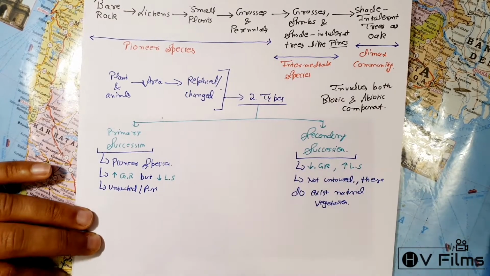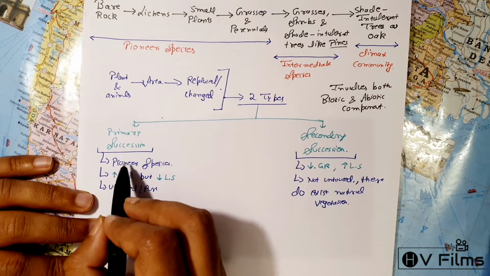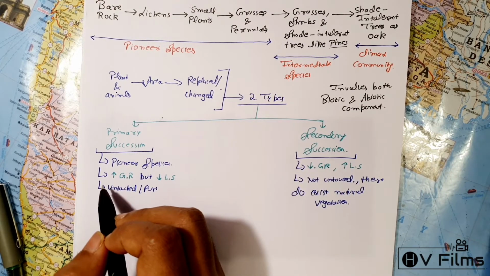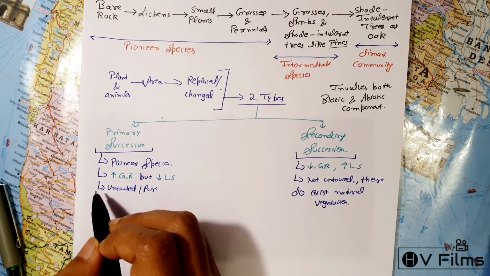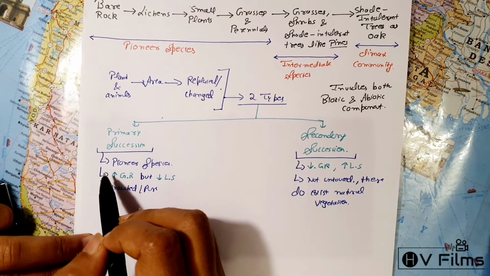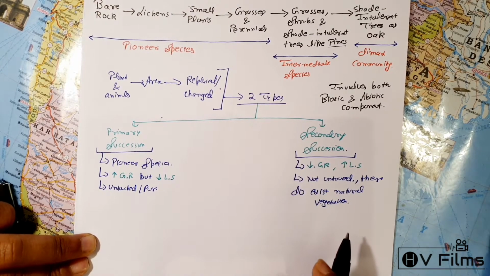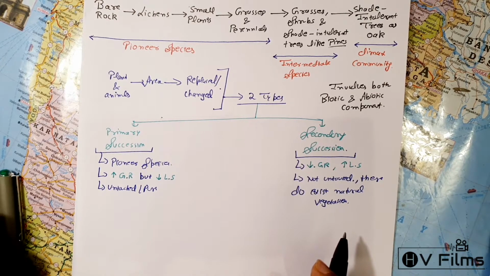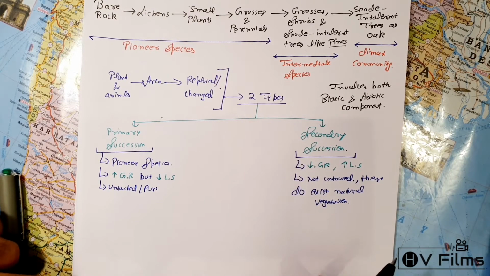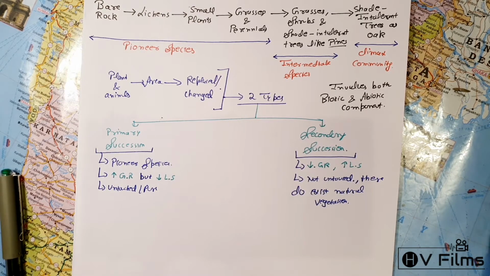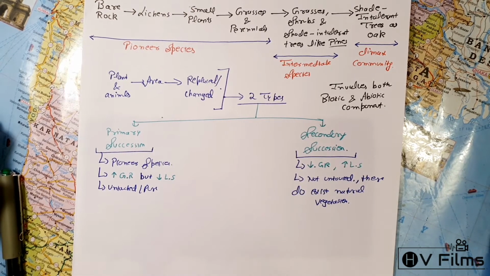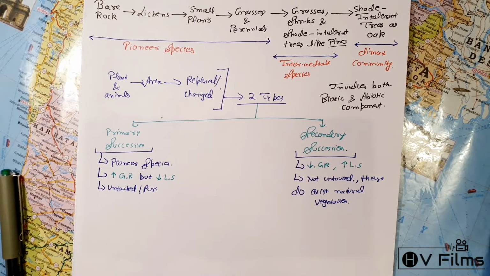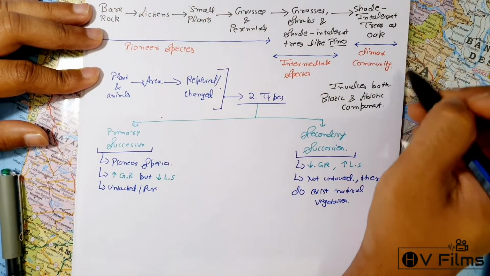Primary successions are difficult to observe nowadays, because on planet Earth I don't think there is any place left without vegetation. But secondary succession you can easily see. For example, an area completely devastated by hurricanes, or Krakatau Island, where an active volcano destroyed all the area, but now we have traces that the forests are coming back again. That's an example of secondary succession. The terminal stage is what we call the climax community.